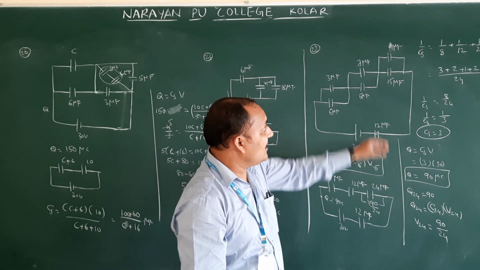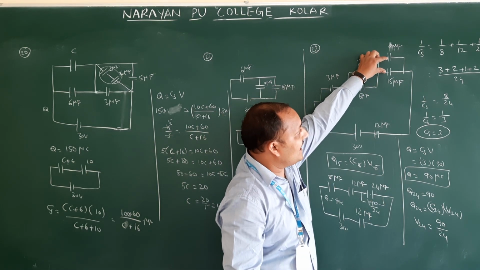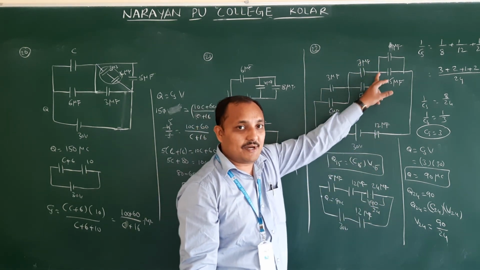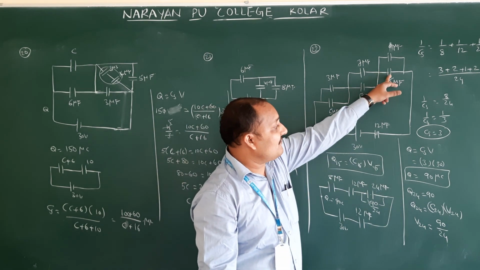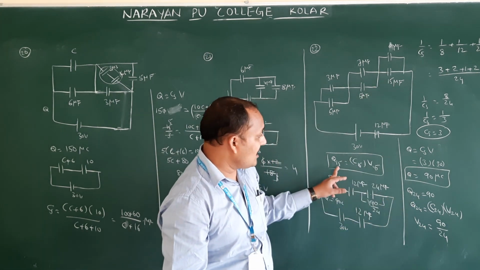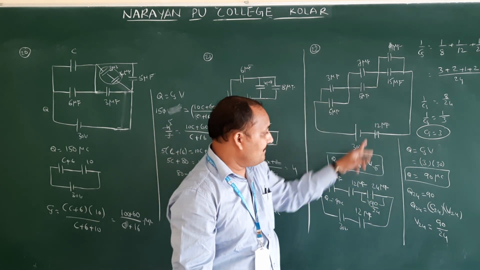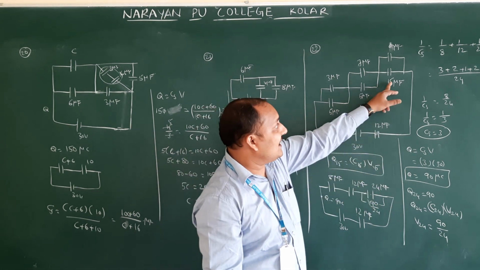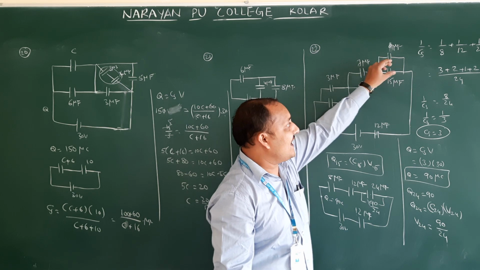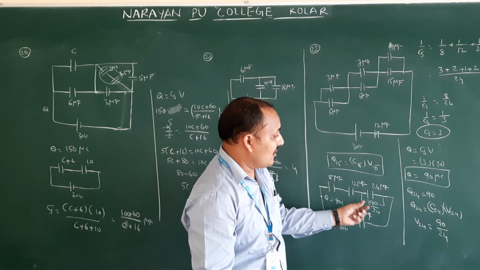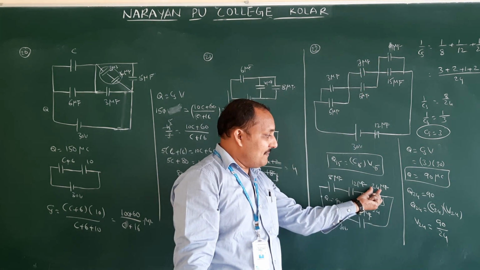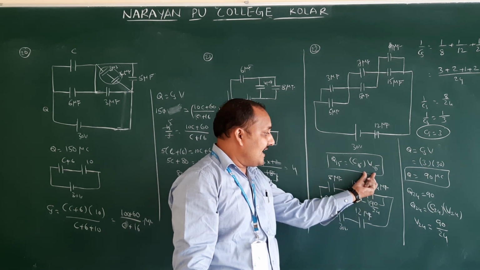Now V across 24 and V across 15 and 9 will both be the same, because if you replace this 24 with 15 and 9.